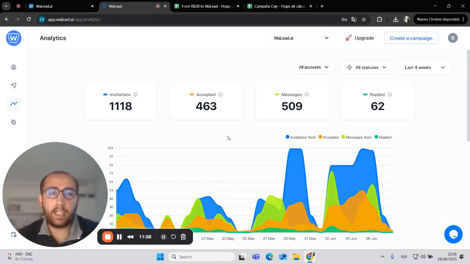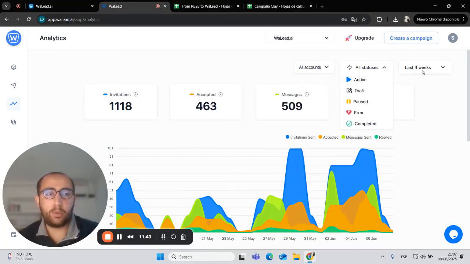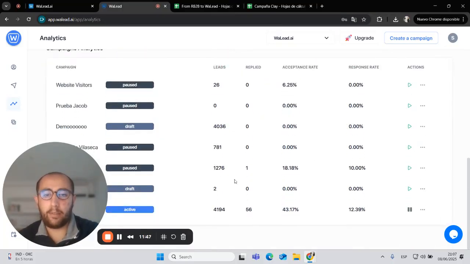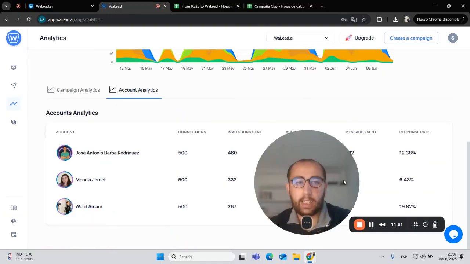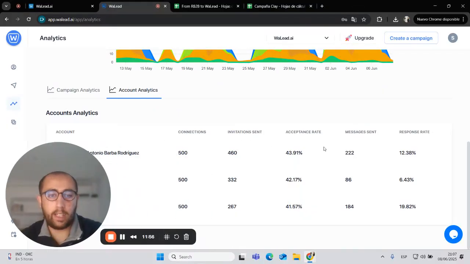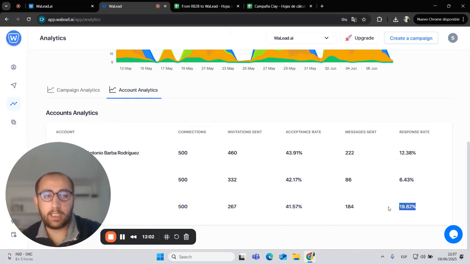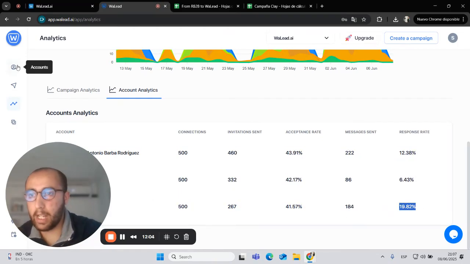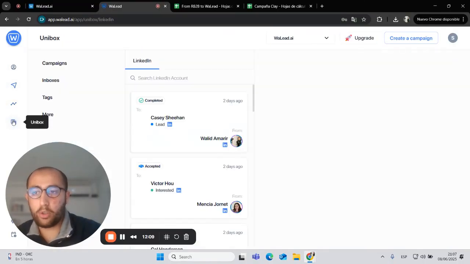In the analytics panel, you can filter from different accounts, from different status. You can also filter from different time frames, and you will have here all the campaigns that are working at the moment, and also all the LinkedIn accounts with the different statistics, of course, like the acceptance rate. You can see that more or less in this case they are the same, or the response rate, that in my case, the one I have is higher. Perfect. And then we also have a Unibox.